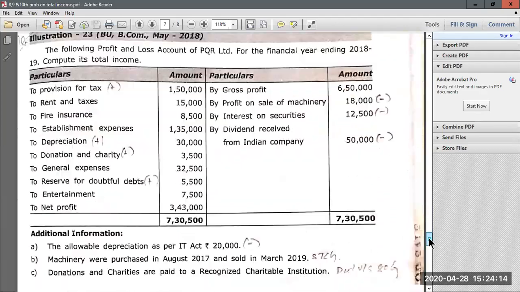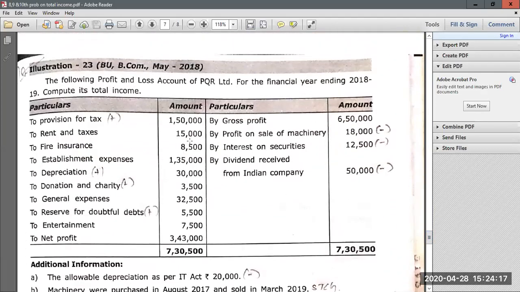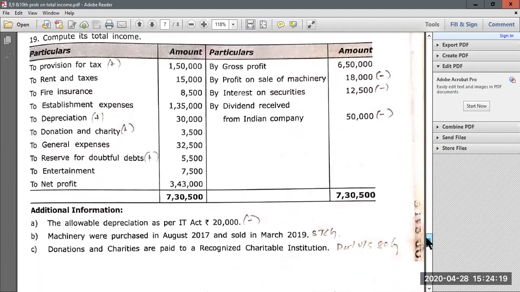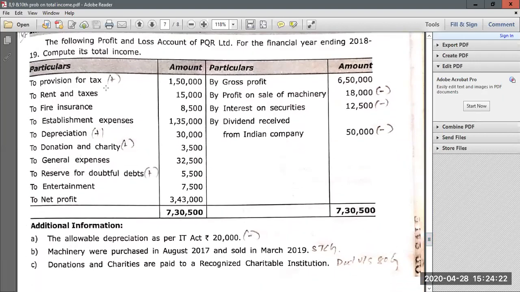Now let us go to the last problem. Again they have given P&L account and they have given certain additional information. Now provision for tax, which is the first item. We know whenever they give provisions, it is inadmissible, so we have to add to net profit. Rent and taxes is admissible, fire insurance is admissible, establishment expenses is admissible, then depreciation is inadmissible, we have to add back. Donation and charity also we have to add back. General expenses again admissible. Reserve for doubtful debts, so any provisions and reserves become inadmissible, so we have to add. Entertainment expenses is admissible. Net profit 3,43,000 is the starting point for computation of business income.